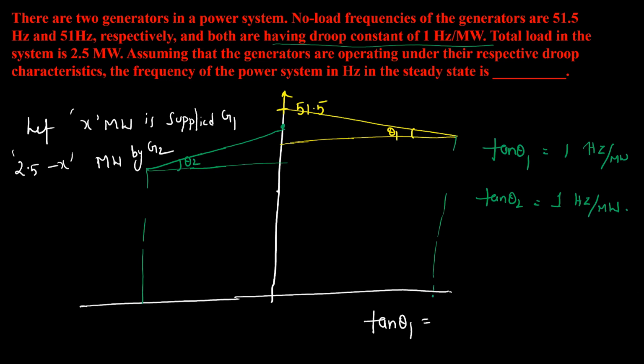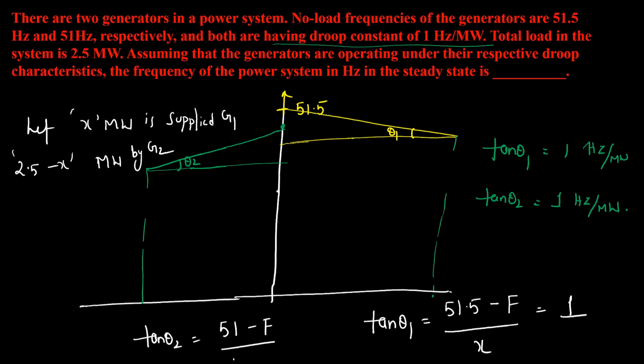Tan theta 1 is equal to the no load frequency 51.5 minus the operating frequency, divided by the power shared by this generator, which is x. So that is equal to 1. What is tan theta 2? Tan theta 2 is equal to 51 minus f divided by 2.5 minus x, and that is also equal to 1.